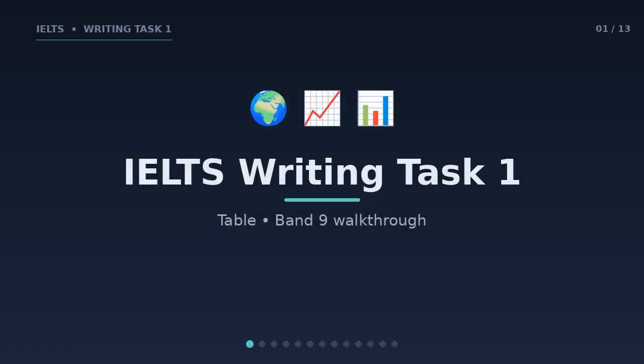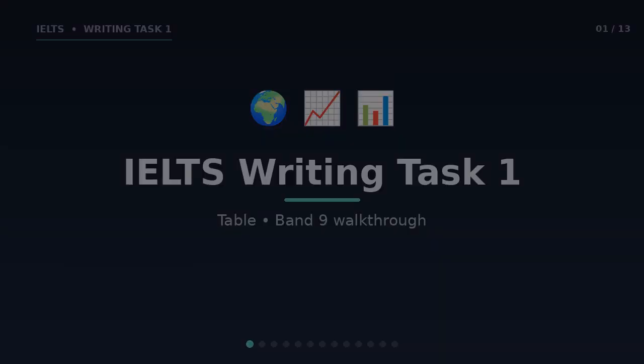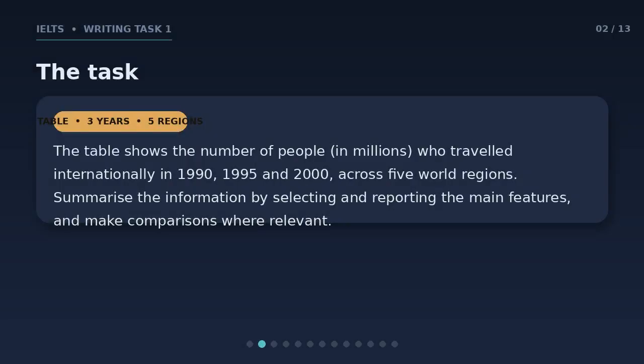IELTS Writing Task 1. In this walkthrough we will read a table, brainstorm the key features, and build a complete Band 9 model answer, step by step. Here is the task. The table shows the number of people in millions who traveled internationally in 1990, 1995 and 2000 across 5 world regions. We must summarize the main features and make comparisons where relevant.